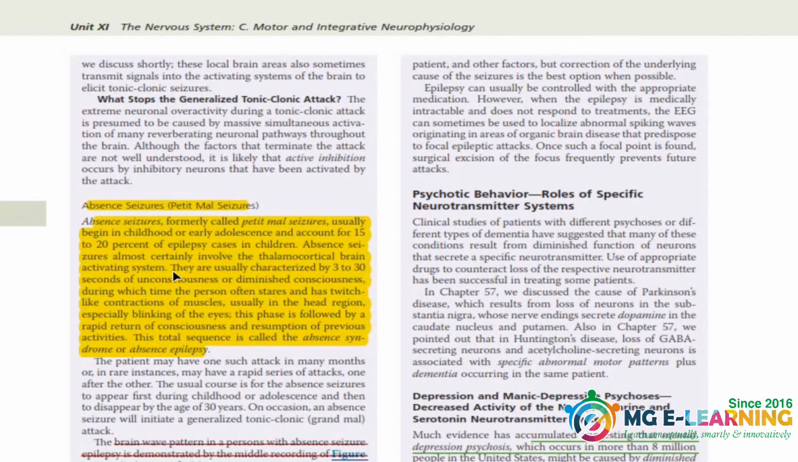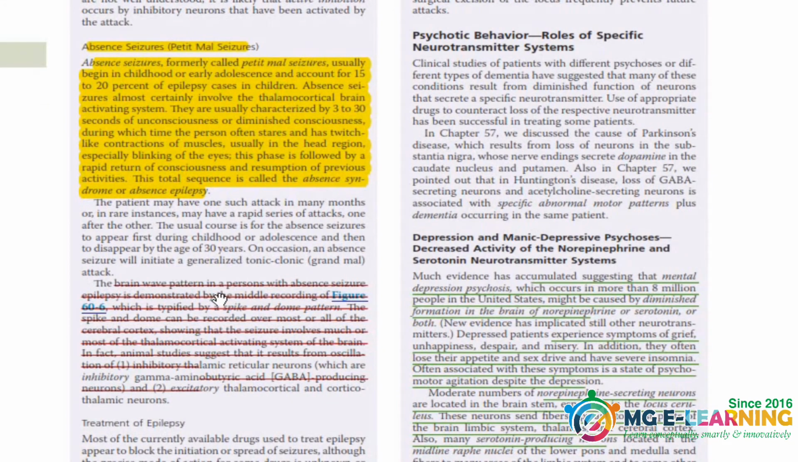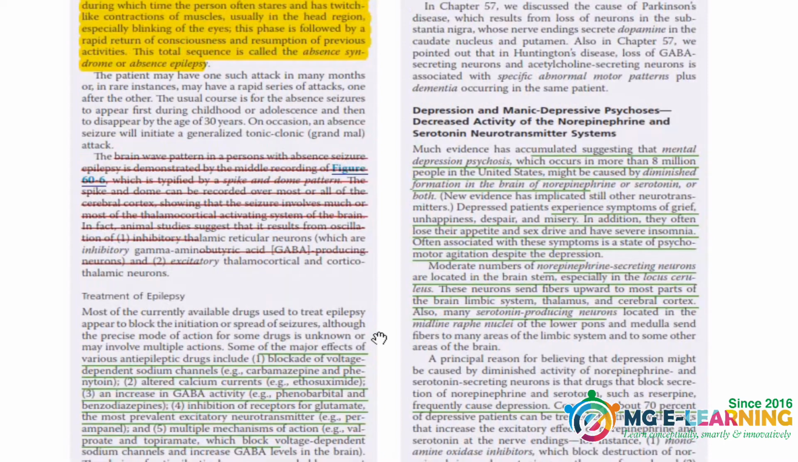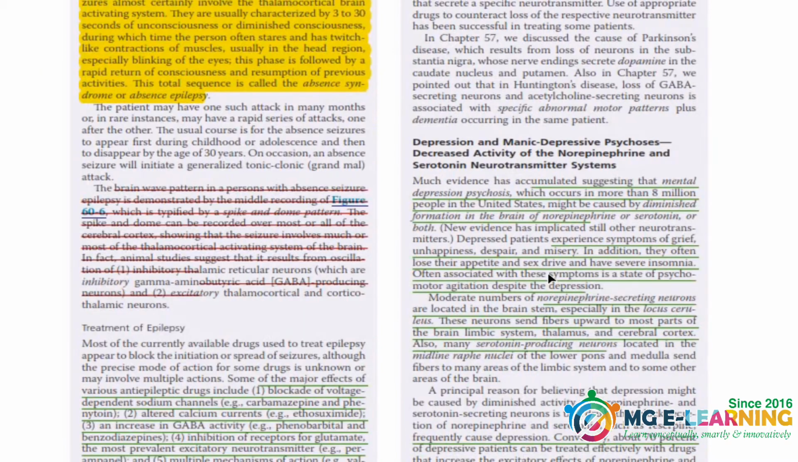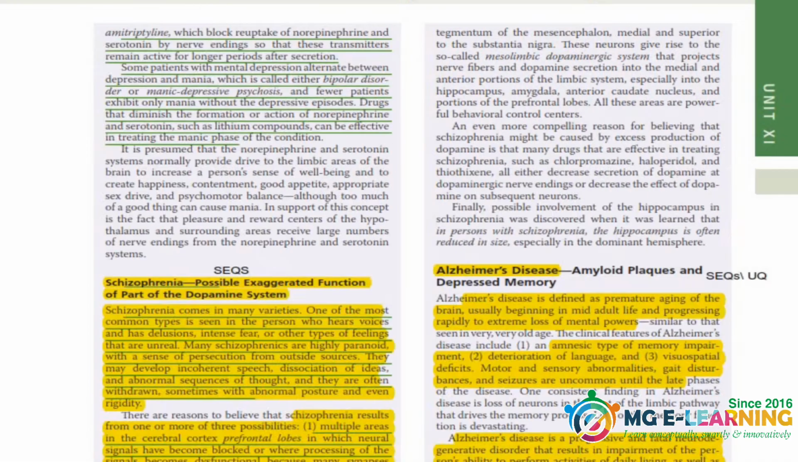Okay, the absence seizure, this is the continuation of the previous topic. You can neglect. The treatment of epilepsy is not very often asked, but you can do the drugs. But you just need to know the names of the drugs, okay? Then is psychotic behavior. This is not a very important topic from here. Manic and depressive psychosis. You have to read this topic for your concepts, for your understanding.